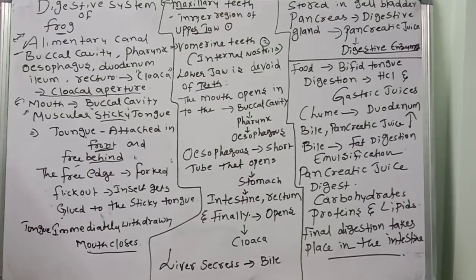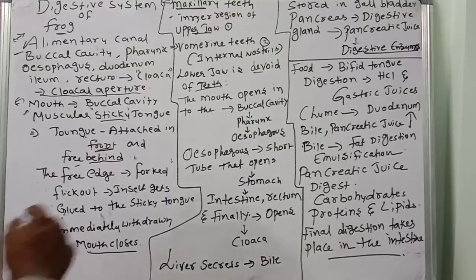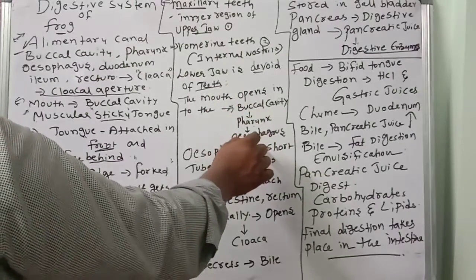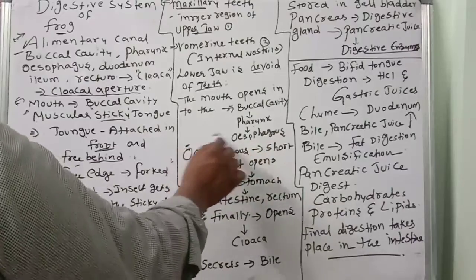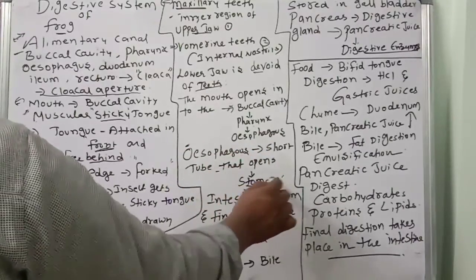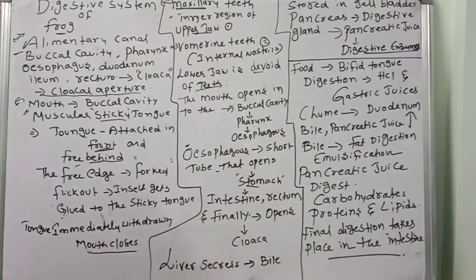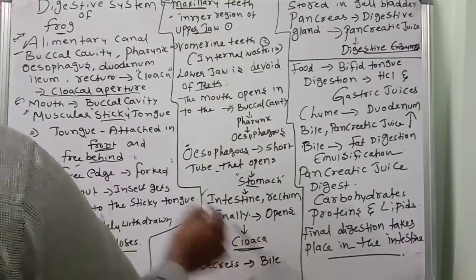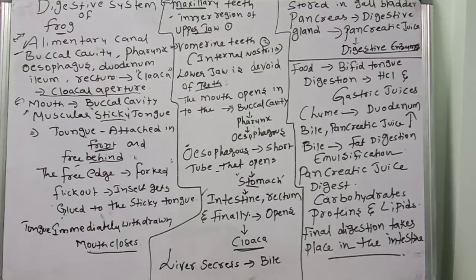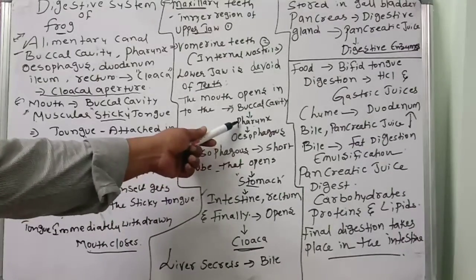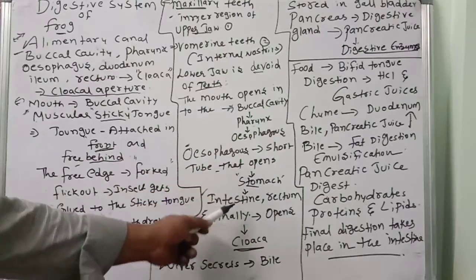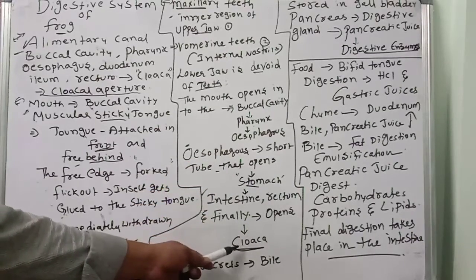The mouth opens to the buccal cavity, to the pharynx, and the pharynx to the esophagus. The esophagus is a short tube that opens into the stomach, and the stomach leads to the intestine and rectum, finally opening into the cloaca. So once again, the mouth opens into the buccal cavity, pharynx, esophagus, stomach, intestine, rectum, and finally the cloaca.